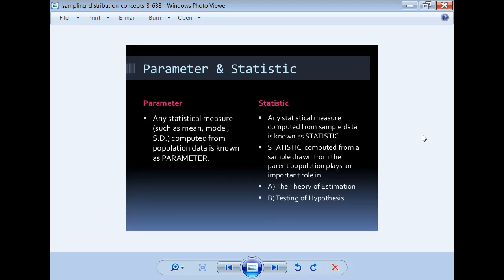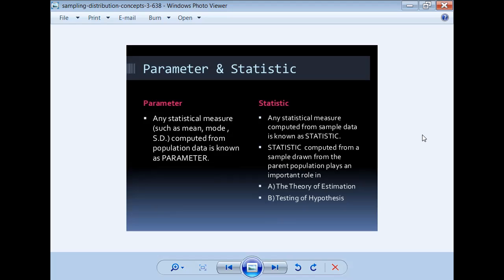When these are calculated based on the population data, it is known as a parameter. Then coming to statistics. Any statistical measure computed from sample data is known as a statistic. Statistics are always defined based on the sample. The population contains a large size, and from that population you select the sample, which contains a small size. Parameters are defined based on the population; statistics are defined based on the sample.